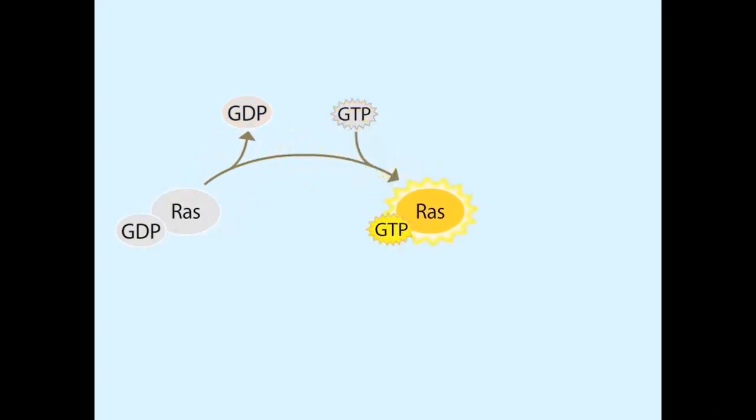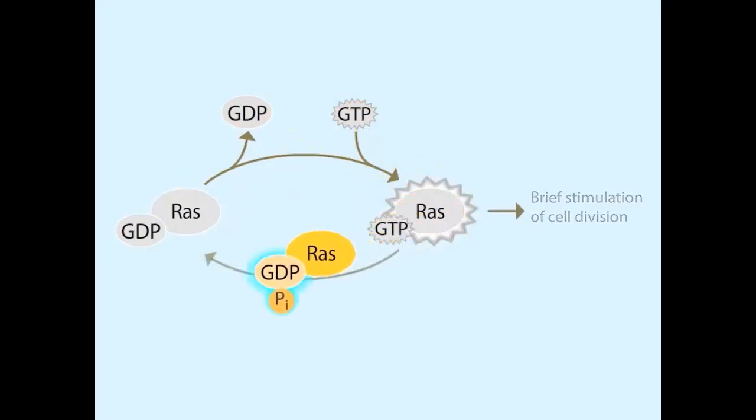In its inactive state, Ras is bound to GDP. When Ras is stimulated, it releases its GDP and takes up GTP. When bound to GTP, Ras is active and can activate other proteins, resulting in a brief stimulation of cell division. An important part of Ras's function is an internal shutoff mechanism. Shortly after becoming activated, Ras hydrolyzes its GTP back to GDP, and in so doing becomes inactive again and stops